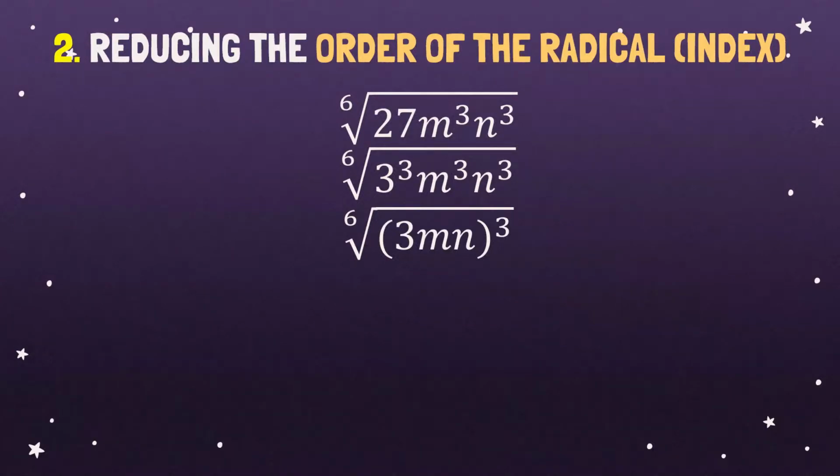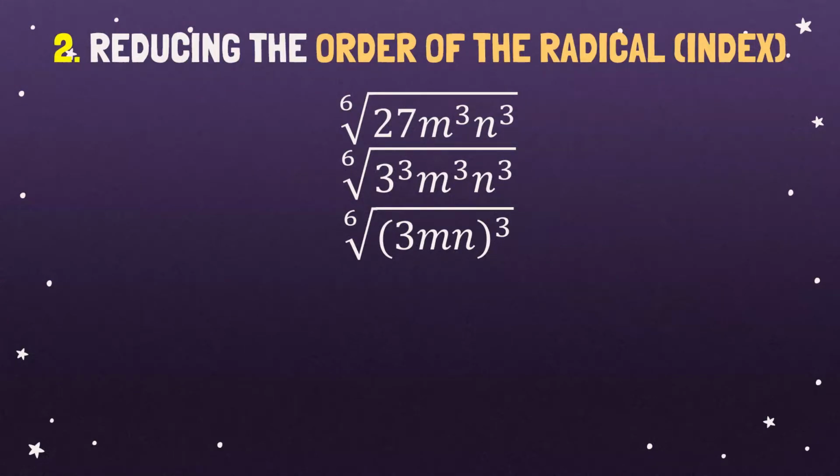As you can see, this 3, I distributed it to each expression. So 3 times 1 is 3. So that's why 3 raised to 3. And then 3 times 1 is 3. That's why m raised to 3. And then 3 times 1 is equal to 3. That's why n raised to 3. Right? And this would be the base of our exponent. And this would be our index.